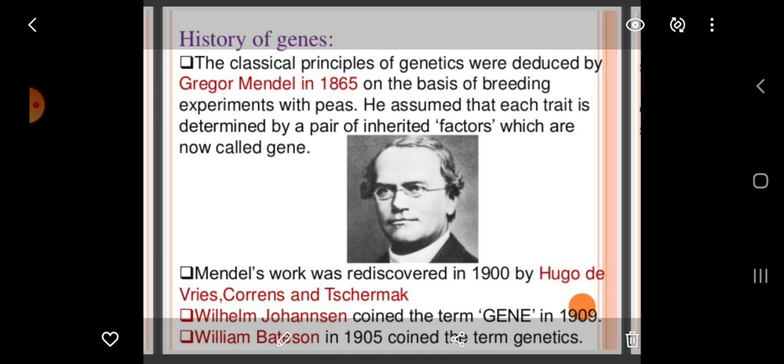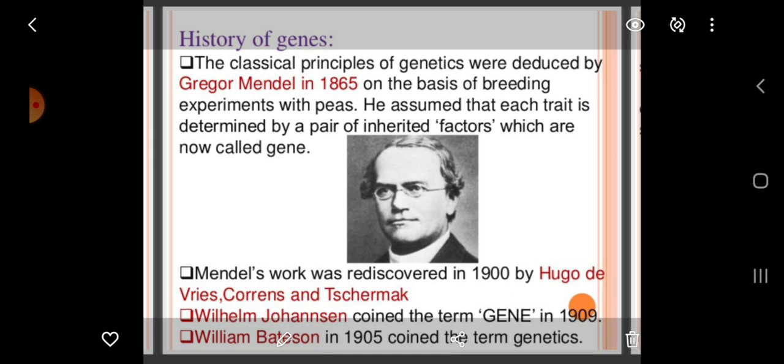Regarding the history of genes or genetics, the classical principles of genetics were deduced by Gregor Mendel in 1865 on the basis of breeding experiments with pea plant.